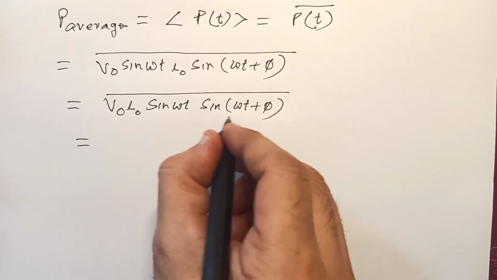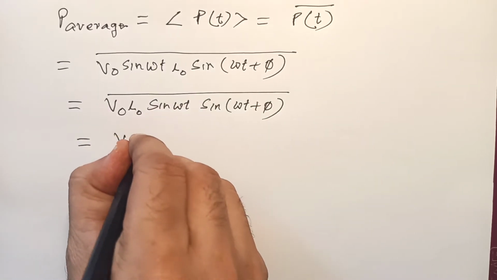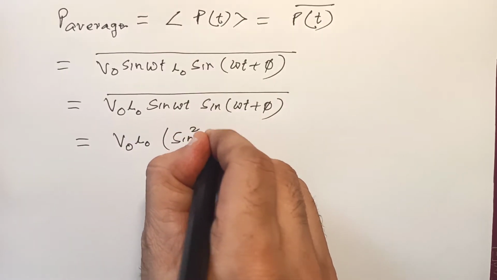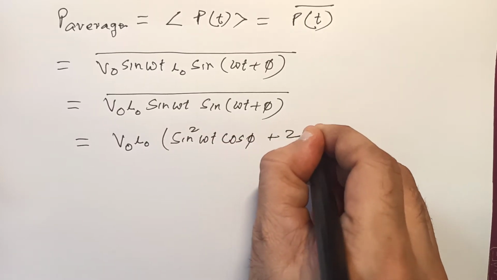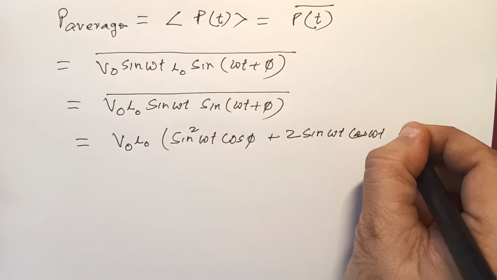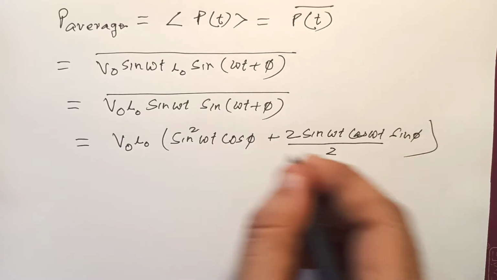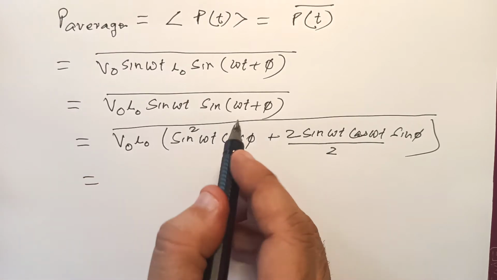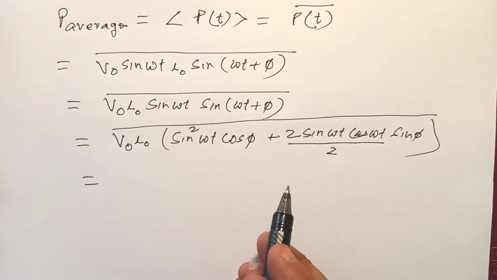But before that, let me expand this with whatever we have studied. So if I expand it, it becomes V naught I naught, and then sine square omega t cos phi plus 2 sine omega t cos omega t sine phi, by 2, correct, and the average of that. So what I've done is I've just expanded it and then multiplied, right?